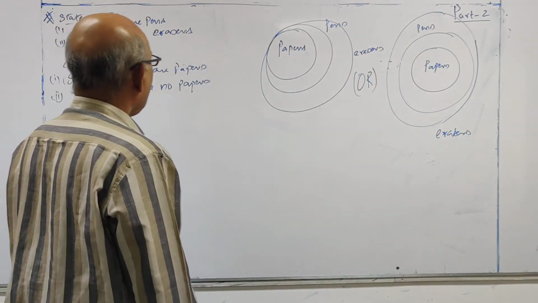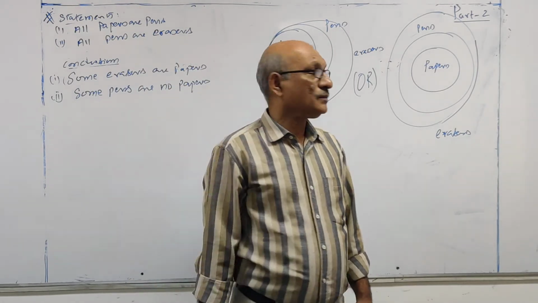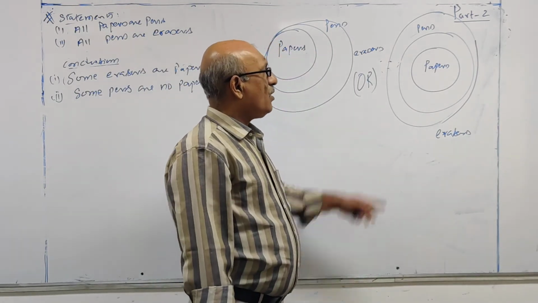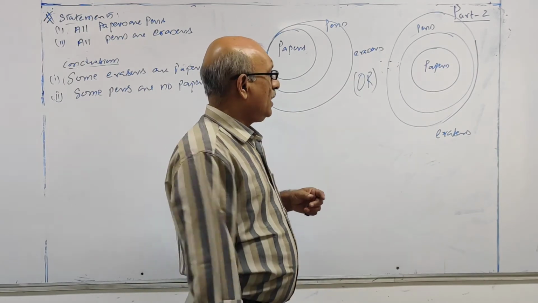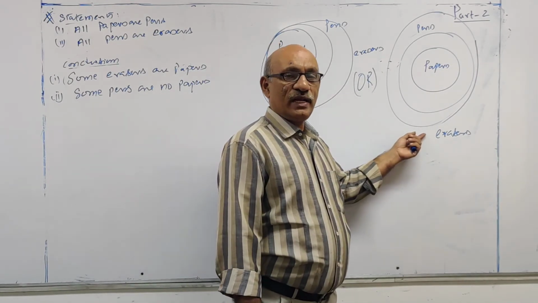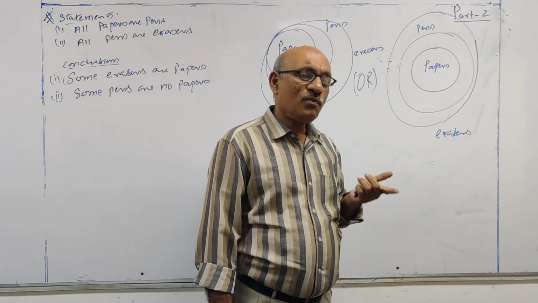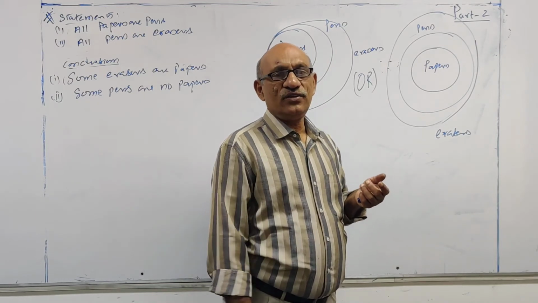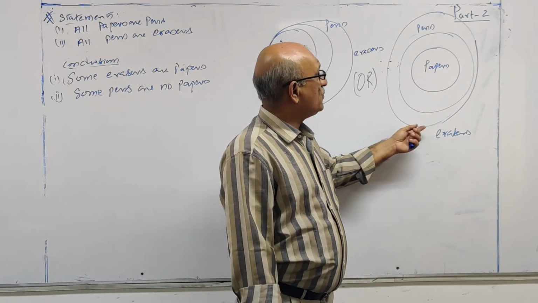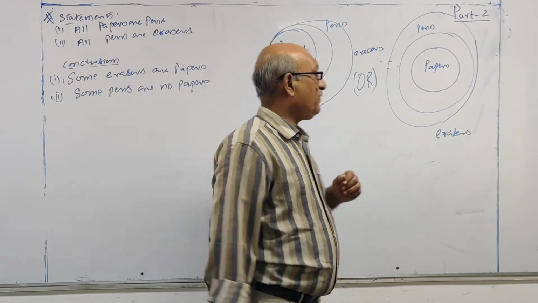Now sir, some erasers are pens. How are you moving, sir? Whenever it is concentric circles, that note is the best fit here. Erasers is the outer circle. And now pens, inner circle. So you are moving from outer circle to inner circle. So first conclusion is true. You are moving from erasers to pens. That is one way of identification.